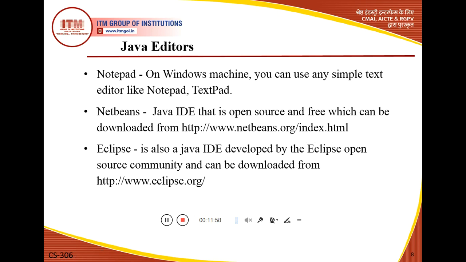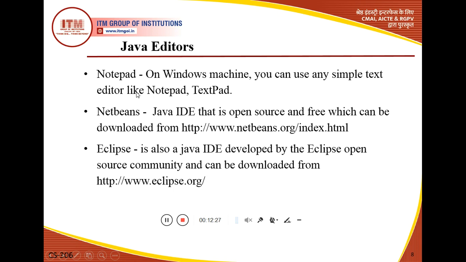The third type of Java editor is Eclipse, and Eclipse is also a Java IDE. It is developed by the Eclipse open source community, and it can be downloaded from http://www.eclipse.org. So these are mainly the three types of editors.